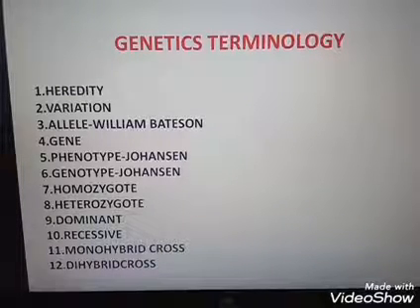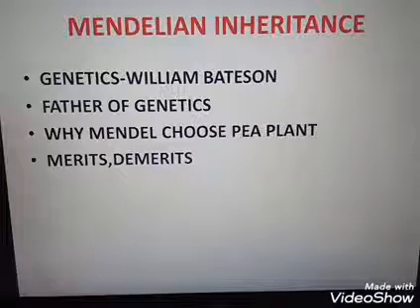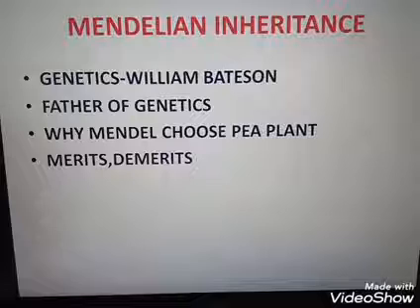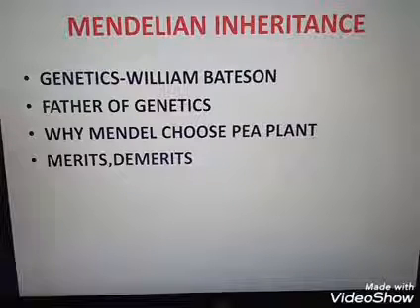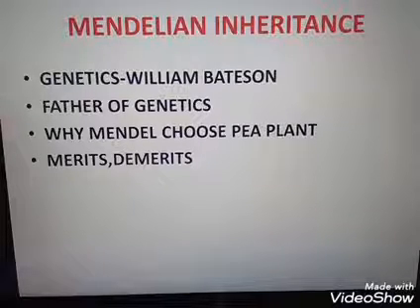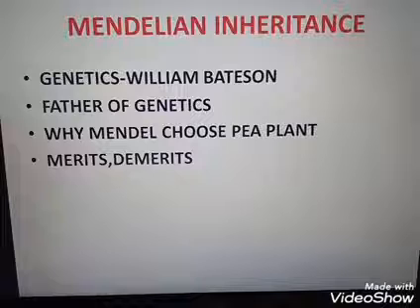Next is Mendelian inheritance. Who is Mendel? The father of genetics is Gregor John Mendel. He conducted his hybridization experiments on garden pea. The scientific name of garden pea is Pisum sativum. For 7 years, he conducted his experiments in Pisum sativum, and he proposed the laws or principles that are known as Mendelian principles or Mendelism. Why did Mendel choose the pea plant for his studies?